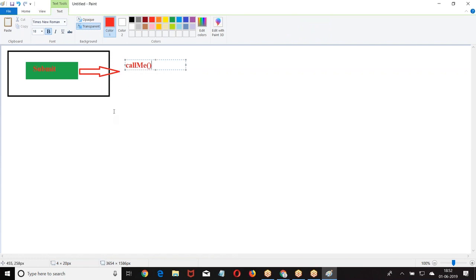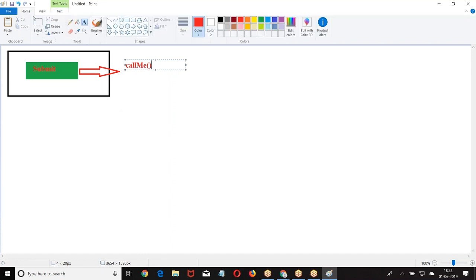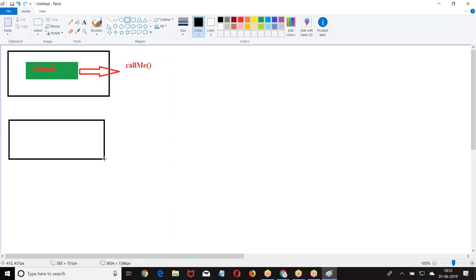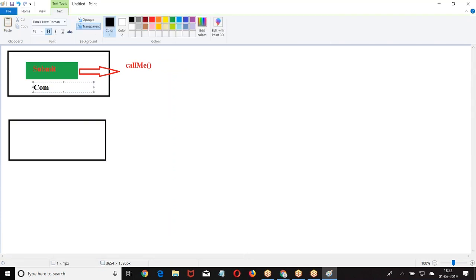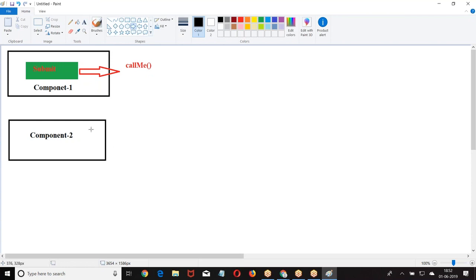Now what should this callMe do? The callMe should invoke something in component 2. Component 2 has some action.